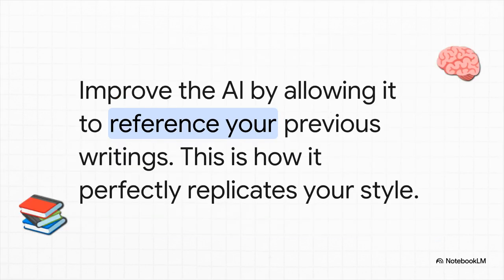And now for the final step, refinement. To really perfect the AI style, you've got to show it, not just tell it. You can feed it your previous articles, emails, reports, whatever you've got, and just instruct it to replicate that style. This document memory is the secret sauce that will make the AI's writing truly indistinguishable from your own.